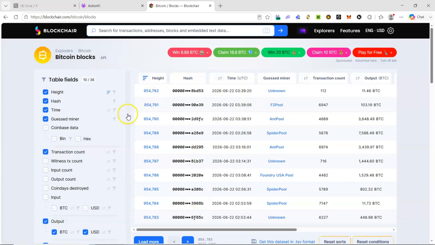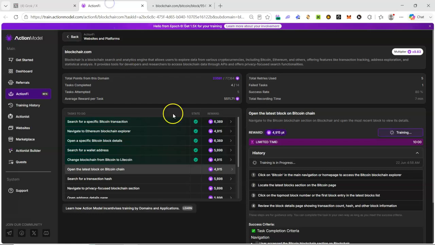So you see a different block. This is the topmost block number. I'll click on it to open it. I think this should be the last. Review the block detail page showing transaction hash, count, and other block information.